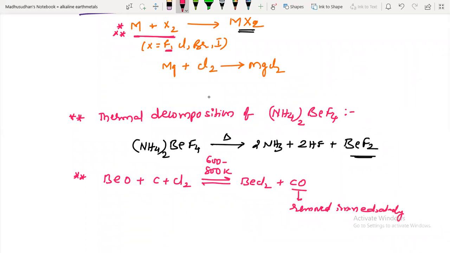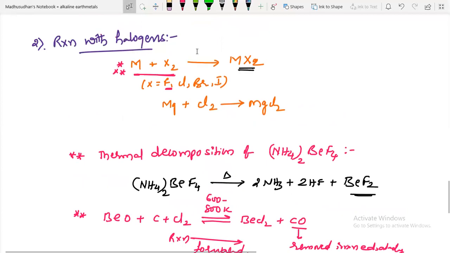Because according to Le Chatelier's principle, if you want to make it always a forward reaction, as soon as the products are formed, you have to remove them. So the reaction will always be in the forward direction. You have heard about Le Chatelier's principle? Yes, sir. The carbon monoxide formed in this reaction should be removed immediately so that the reaction is always in the forward direction. So you will get more BeCl2.